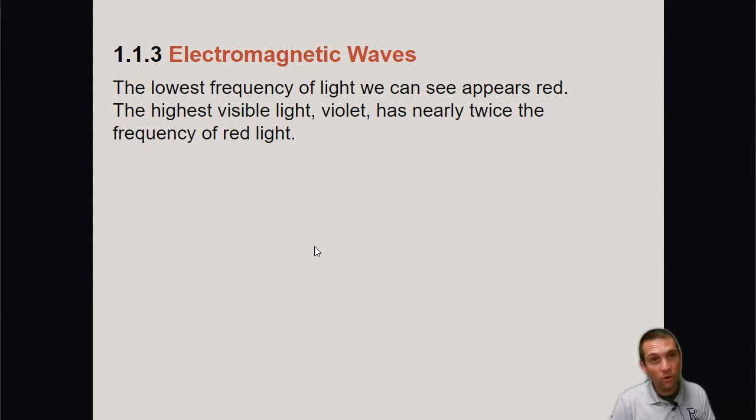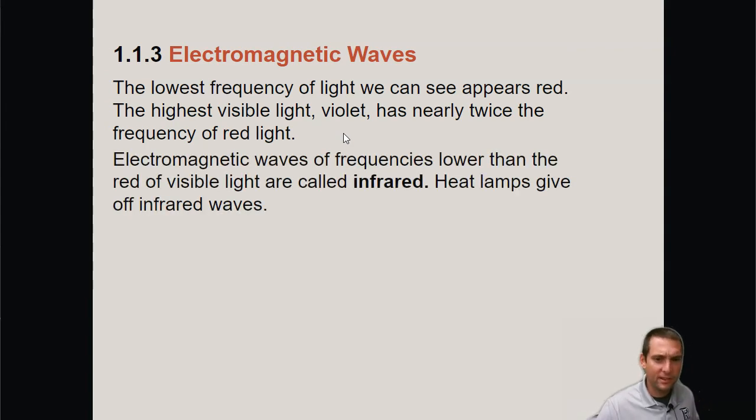Just as radio waves have longer wavelengths, we have the longer wavelengths with red, orange, yellow. And as you move through that ROY G. BIV that you learned about, the wavelength is decreasing. So once you get to violet, violet has a very small wavelength compared to the red wavelengths. The highest visible light, violet, has nearly twice the frequency of red light.